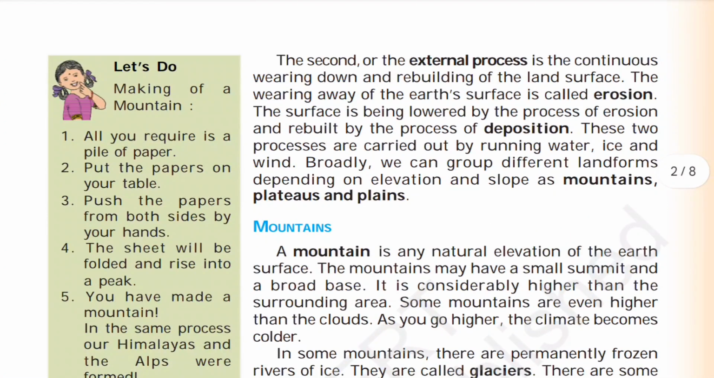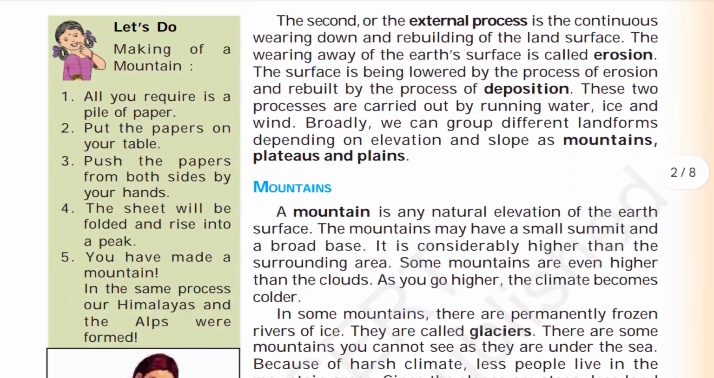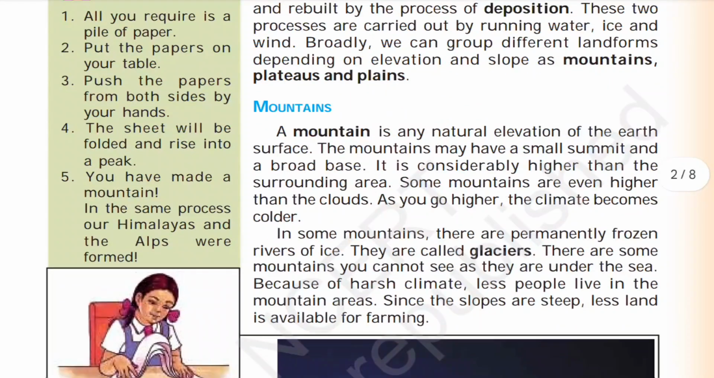The second, or the external process, is the continuous wearing down and rebuilding of the land surface. The wearing away of the Earth's surface is called erosion. The surface is being lowered by the process of erosion and rebuilt by the process of deposition. These two processes are carried out by running water, ice, and wind. Broadly, we can group different landforms depending on elevation and slope as mountains, plateaus, and plains.